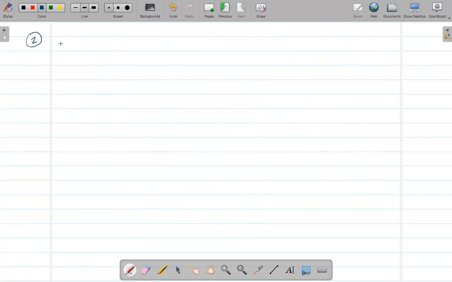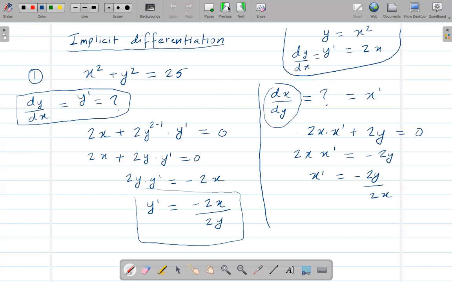Let's do another one. x cubed plus y cubed is equal to 6xy. Okay, so here let's find y prime. Normally I'll be asking you to find y prime. I might ask this x prime, but the technique is the same thing.